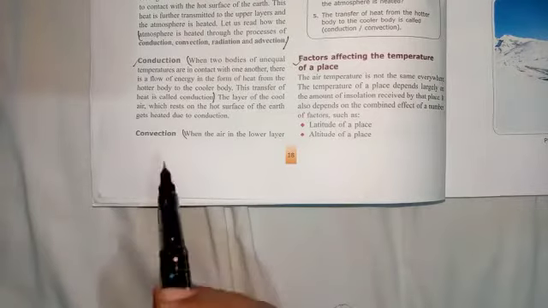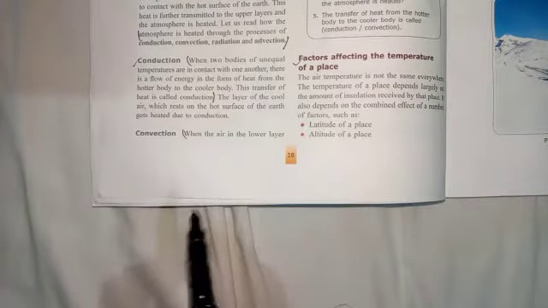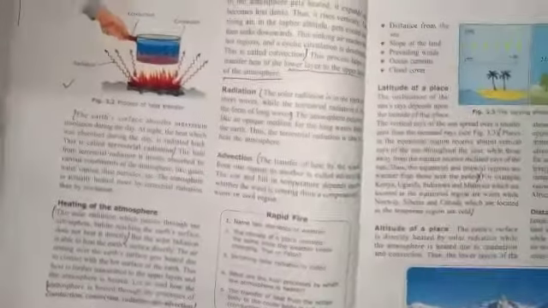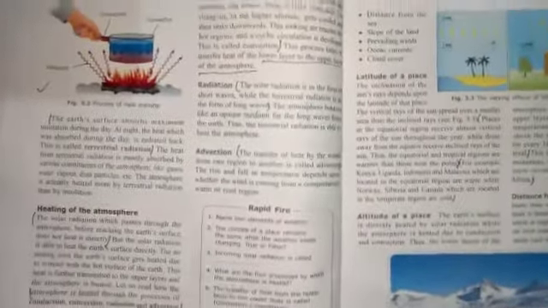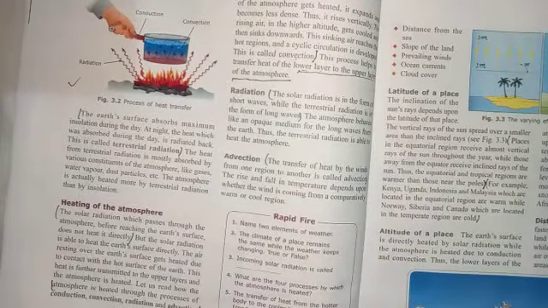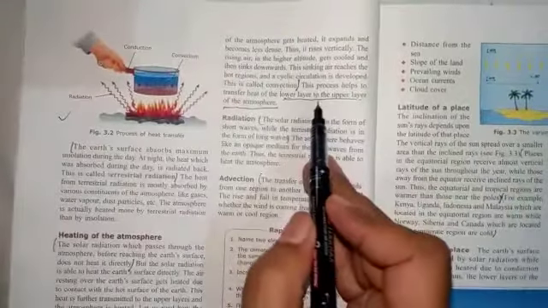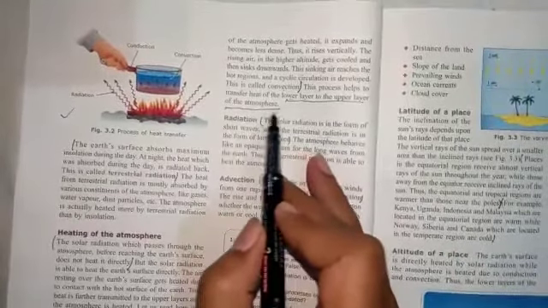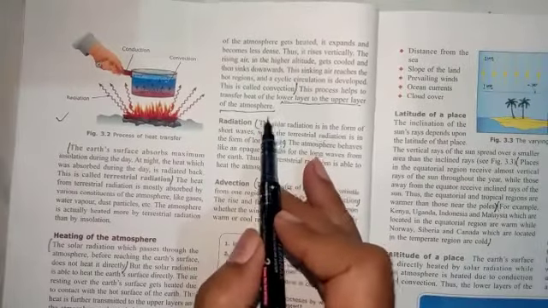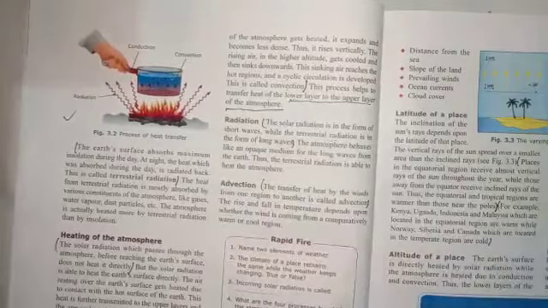In this video we will discuss further our topic, convection. The rising of the warm air from the lower to upper layer of the atmosphere and subsequent sinking of cool air from the upper to lower layer of the atmosphere is called convection. The heat transfer from lower to upper layer. What is the important point? From lower layer to upper layer of the atmosphere occurs by this process. From lower to upper. So this is your convection.